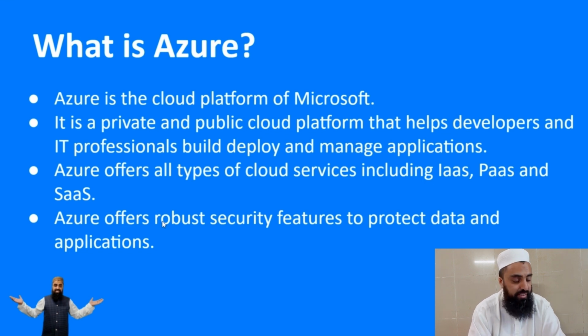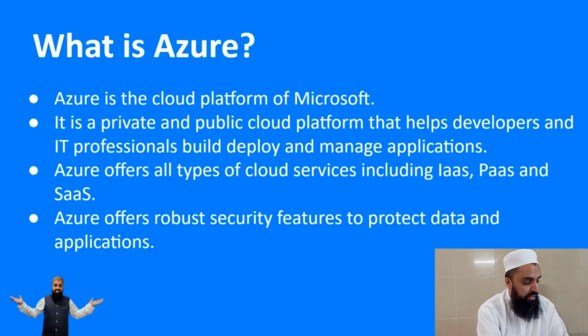We have already discussed in our last chapter infrastructure, platform, and software as a service. In infrastructure, the example was virtual machines. In platform, the example was Cosmos DB. And in software as a service, the example was Azure DevOps, which is a software as a service by Azure.